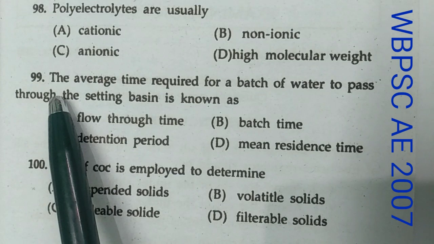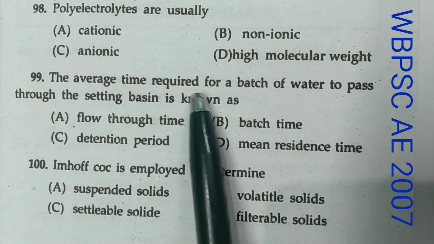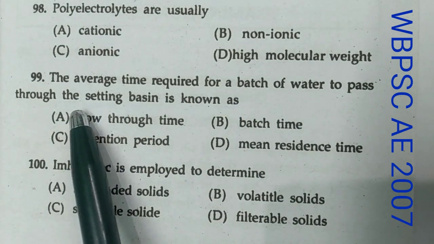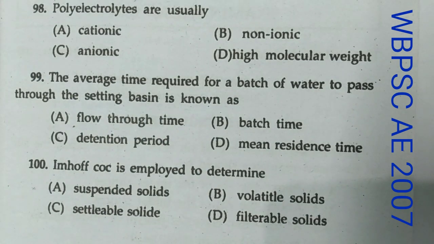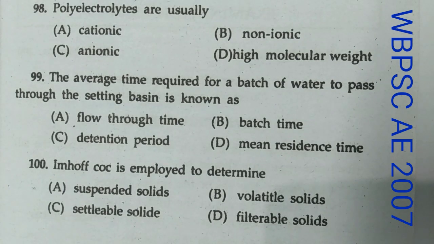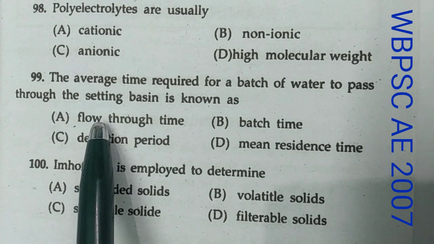Now question number 99. The average time required for a batch of water to pass through the settling basin is known as, and these are the options. Now the correct option is flow through time. We know that flow through period is the average time required for a batch of water to pass through the settling tank. It is always less than the detention period. As we know, the detention period is the theoretical time taken by a particle of water to pass between the entry and the exit of a settling tank. So here option A is correct.